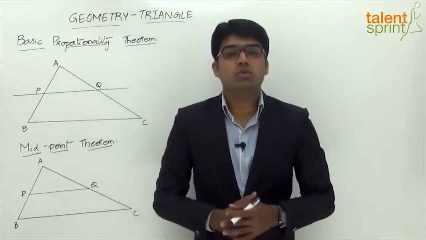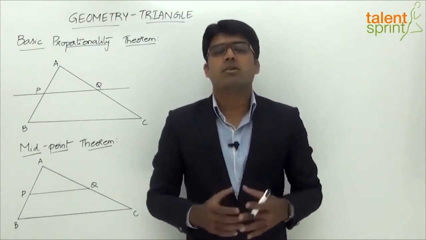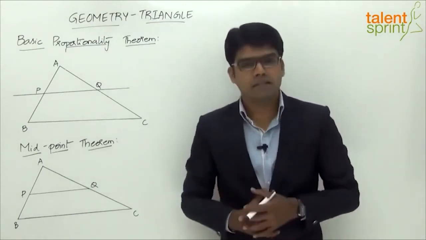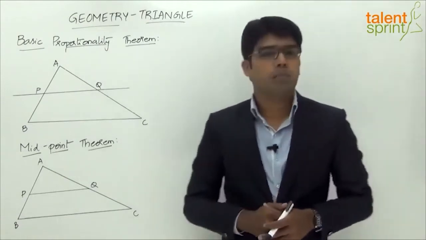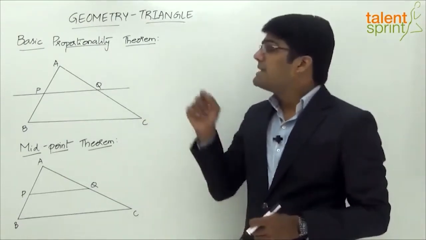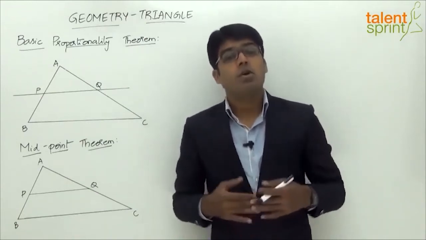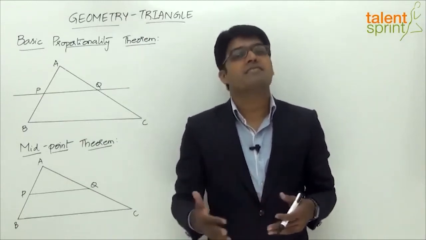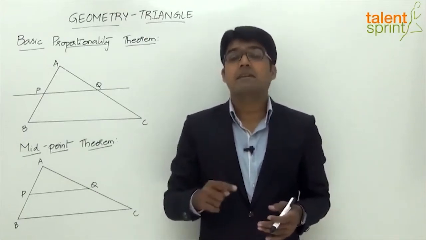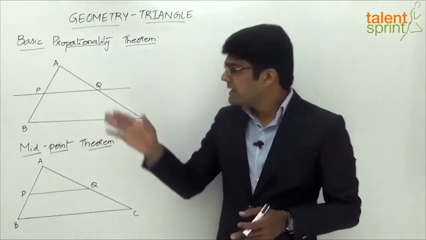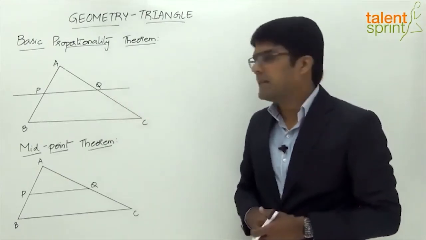Let us now look at two other important theorems based on triangles. The first one here is the basic proportionality theorem, and the second one is the midpoint theorem. Well, the basic proportionality theorem states that in any triangle, if we draw a line that is parallel to one of its sides, then that line will divide the other two sides in the same proportion. Let's understand this with the help of a simple illustration here.